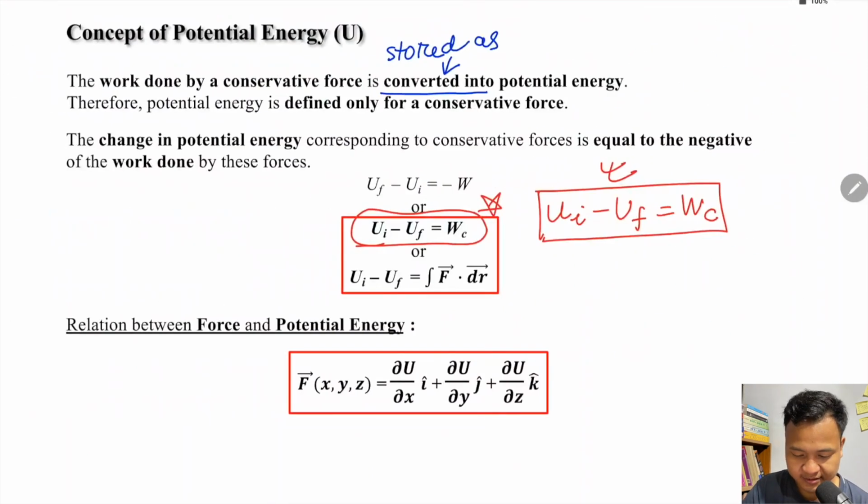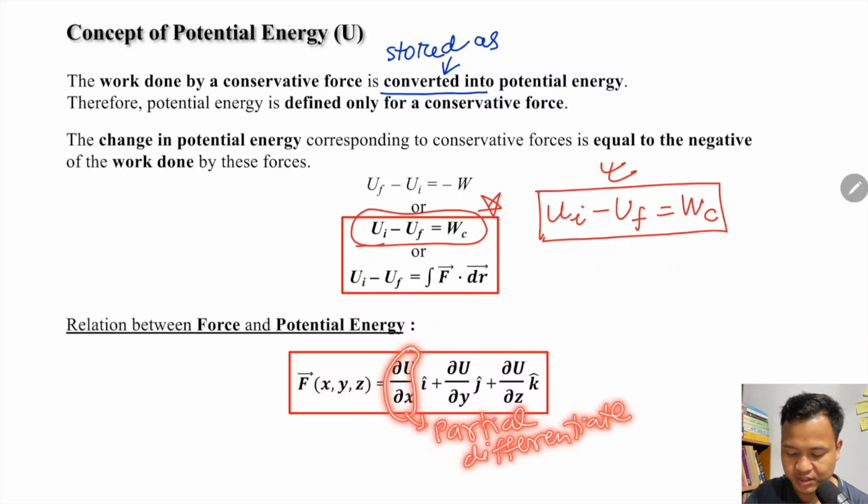Now the relation between force and potential energy. Some of you may see this for the first time, as it is not in class 11. Force is equal to dou U by dou X i cap plus dou U by dou Y j cap plus dou U by dou Z k cap. This is partial differentiation.